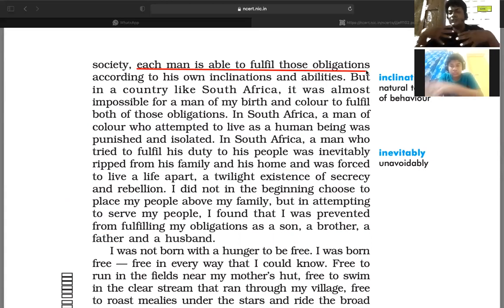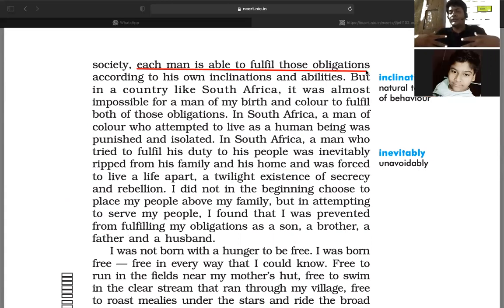Those obligations mean the duties and responsibilities towards his family, his society, his country, his people. All of these indicate his obligations, according to his own inclinations and abilities. It depends upon his own interest and his own abilities what he can give to his family and also to his country or the people.